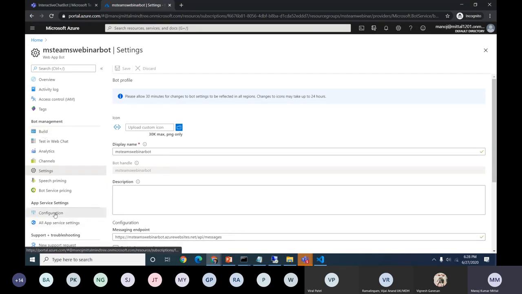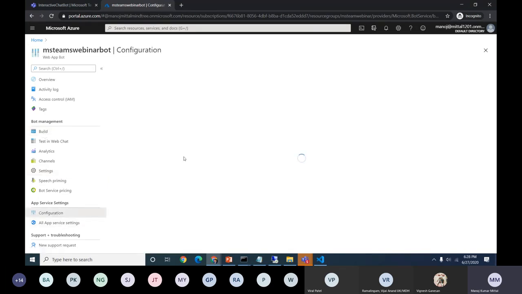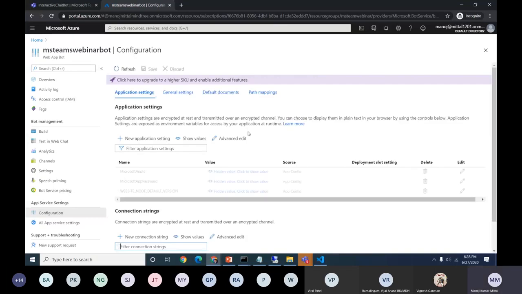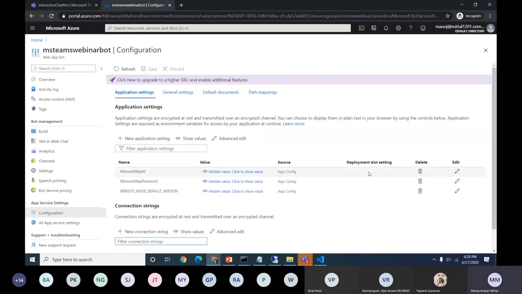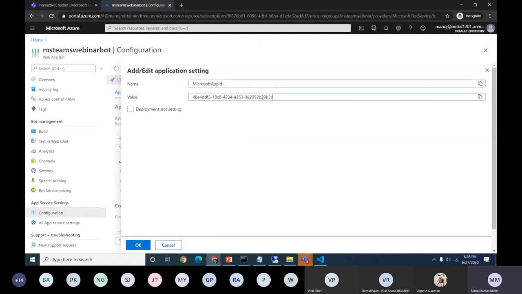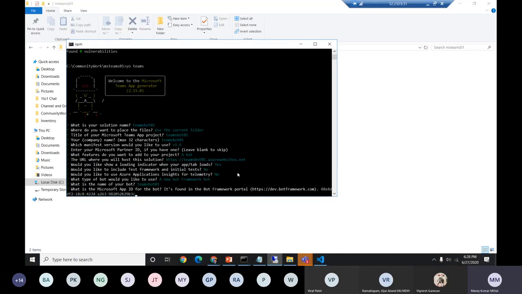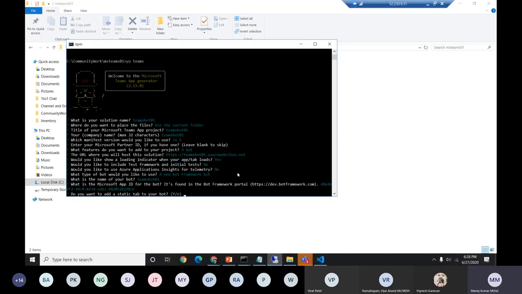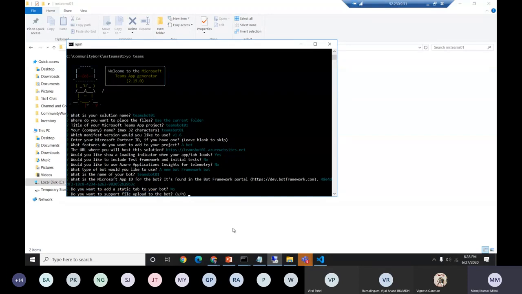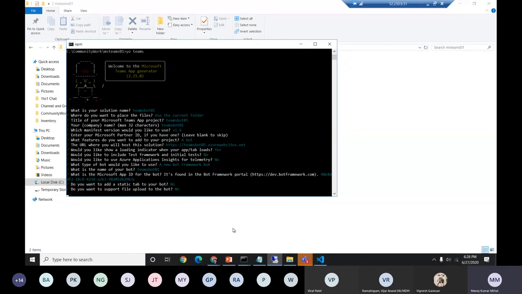Once I come back here, go to the configuration section. Here we'll get the app ID and the app secret. Let me click it here. I will take this app ID, copy it, go back to the different screen, put it here and click enter. Now we don't want a static tab, and we don't need the support file. That's it.